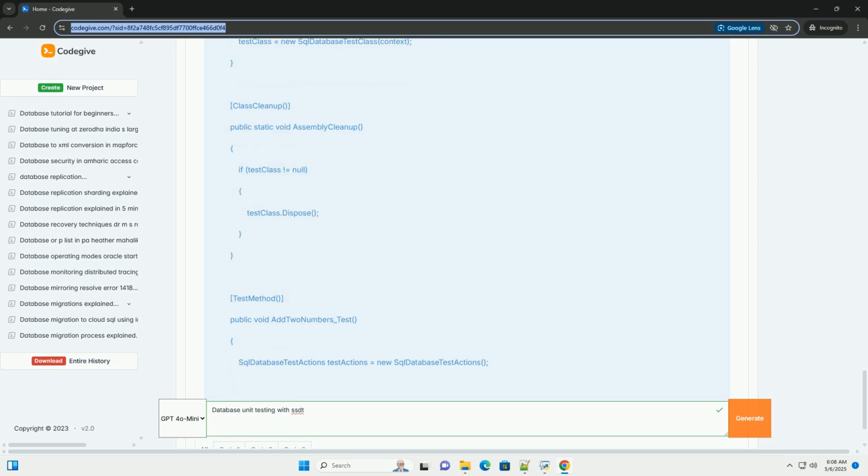Right-click on the My database project, select Properties. Then navigate to SQLCMD Variables. Under Debug, edit the database variable. Change it from $DatabaseName to MyDatabaseTest, or whatever you called your test database. Do the same under Release. This ensures the database project deploys to the test database when running the tests.